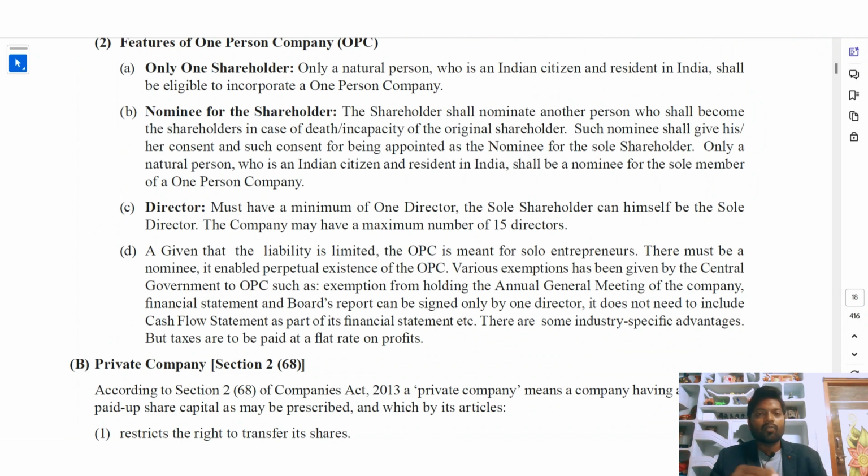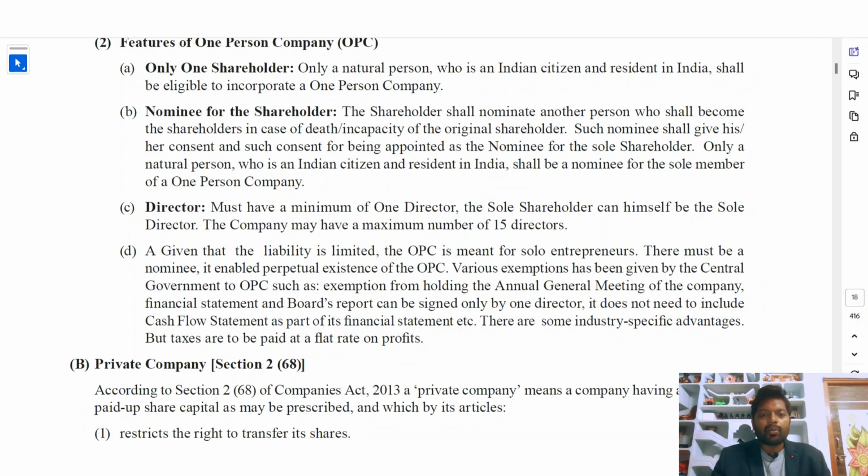So for this one person, there should be another nominee, and that nominee should also express his consent that he is willing to work as nominee for this one person. So if this one person dies or anything happens, all the related liability or all the profits related to that person will come to this nominee.